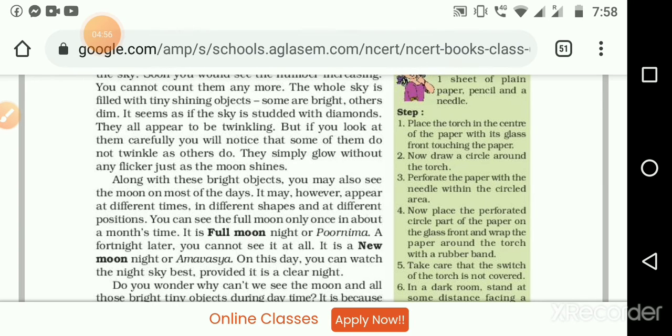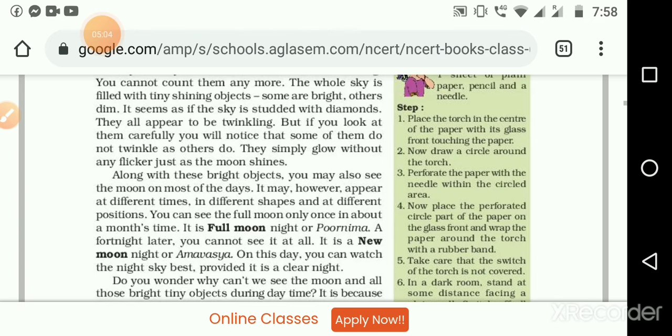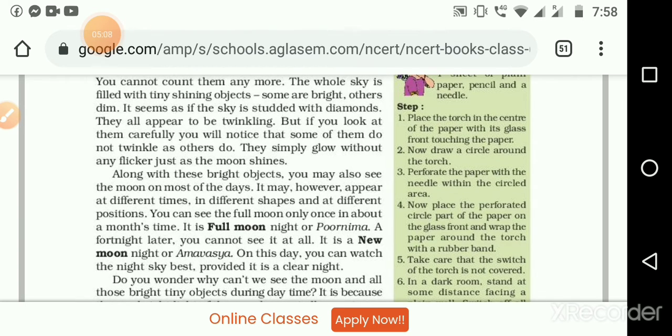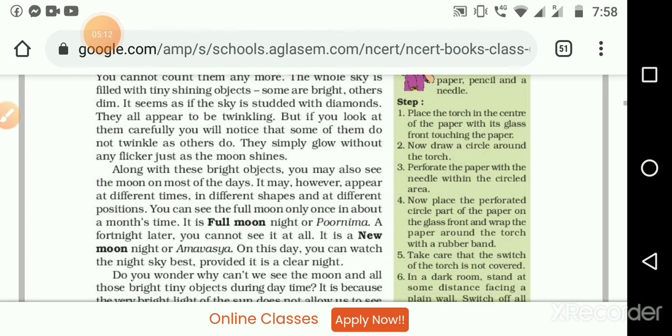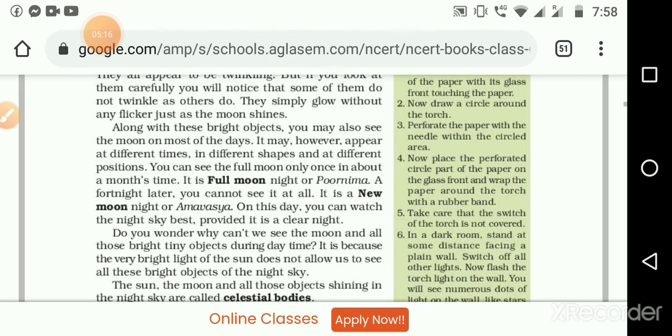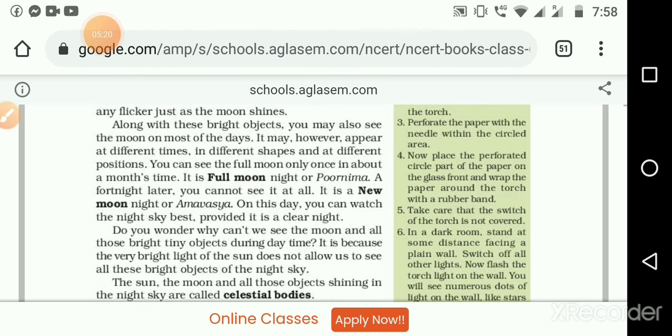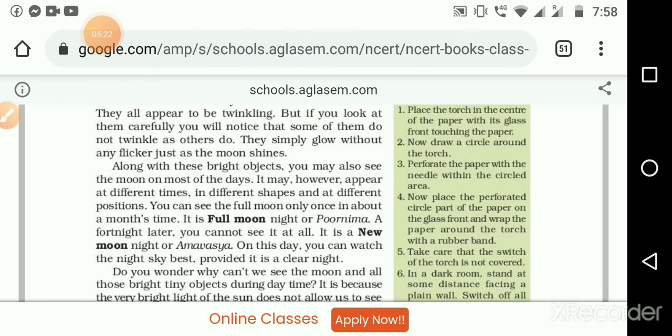But if you look at them carefully, you will notice that some of them do not twinkle as others do. So when we are observing the stars, some of the stars are twinkling, some are not twinkling at all. Those diamond spots simply glow without any flicker, just as the moon shines. So there are different types of stars, and accordingly they may twinkle or not.